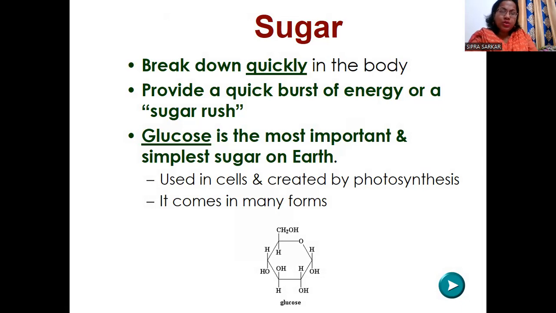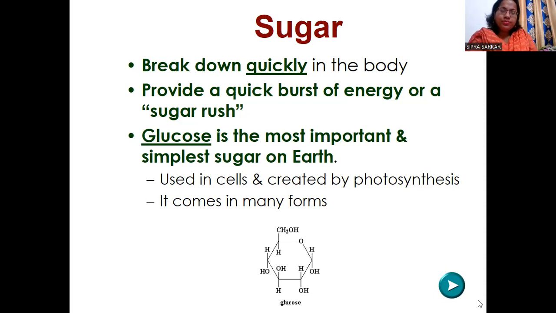See the glucose structure here: CH2OH, HCOH, HCOH. These are alternate hydrogen and hydroxyl groups. It is a polyhydroxy compound, but especially the aldehyde group CHO, C double bond O, will be the main functional group for the sugars or carbohydrates.